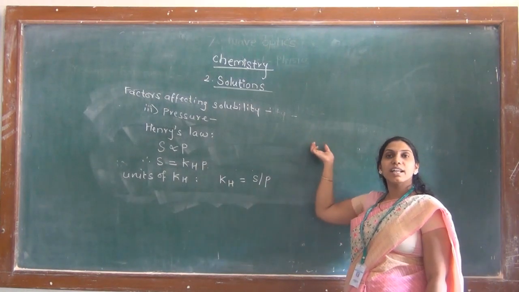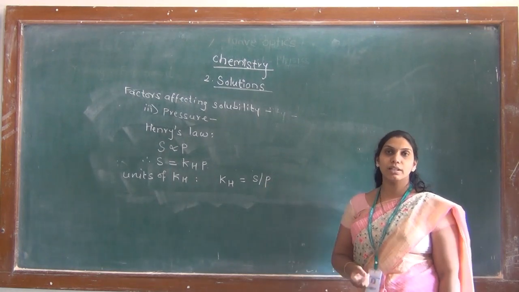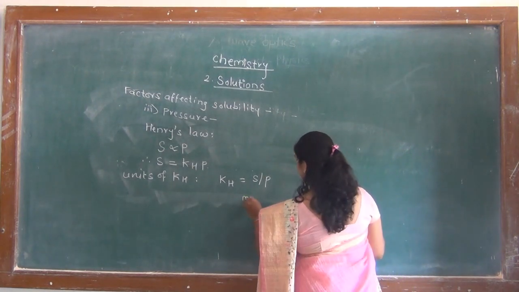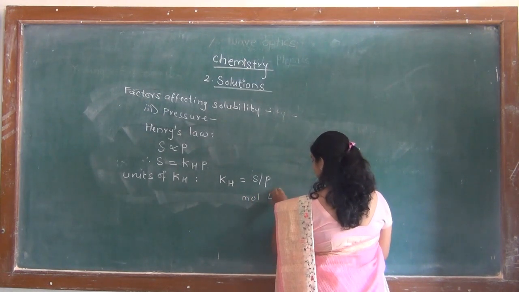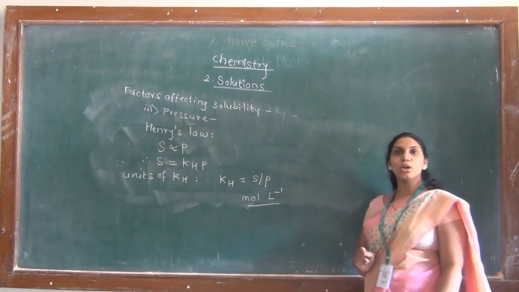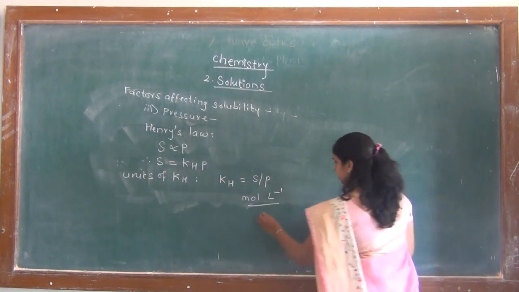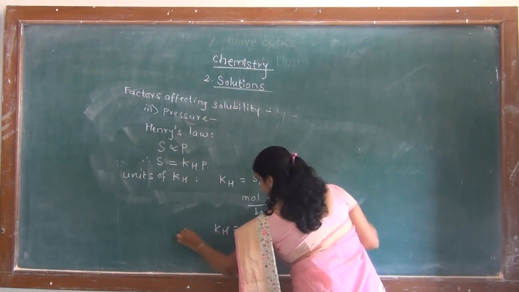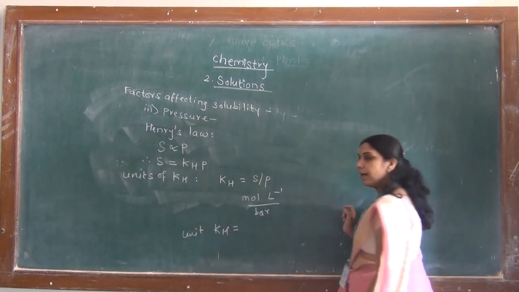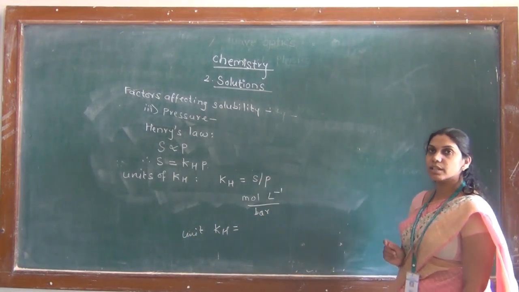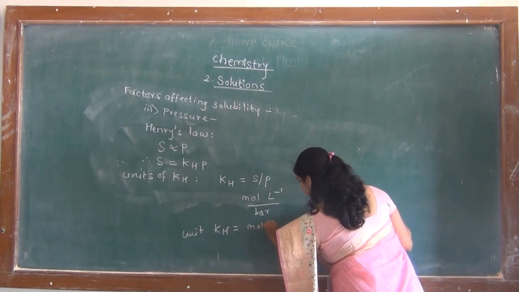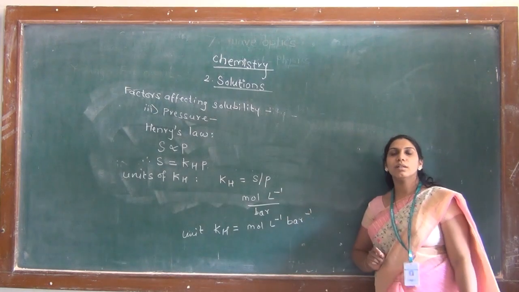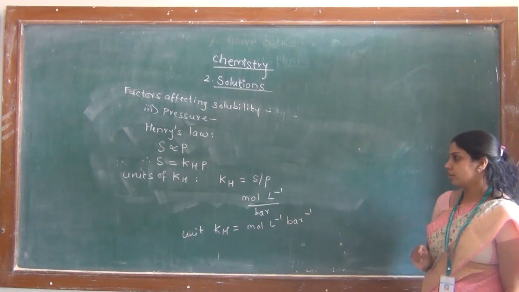In the previous explanation, we have seen that the unit of solubility is moles per liter or mole liter inverse, and the unit of pressure is bar. Hence, unit of KH is equal to mole liter inverse bar inverse.